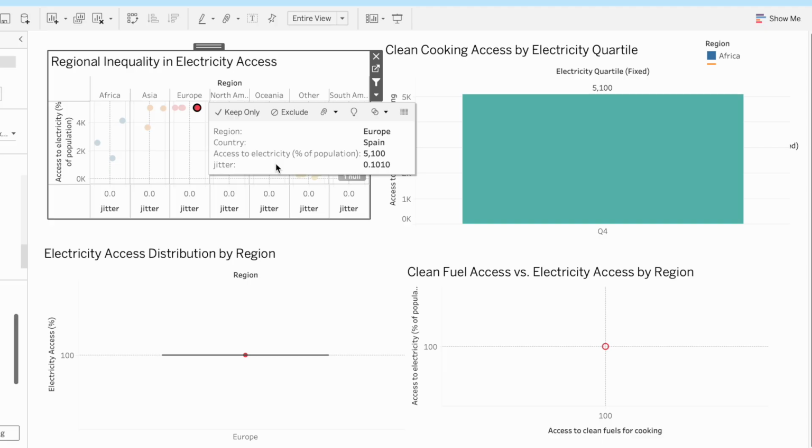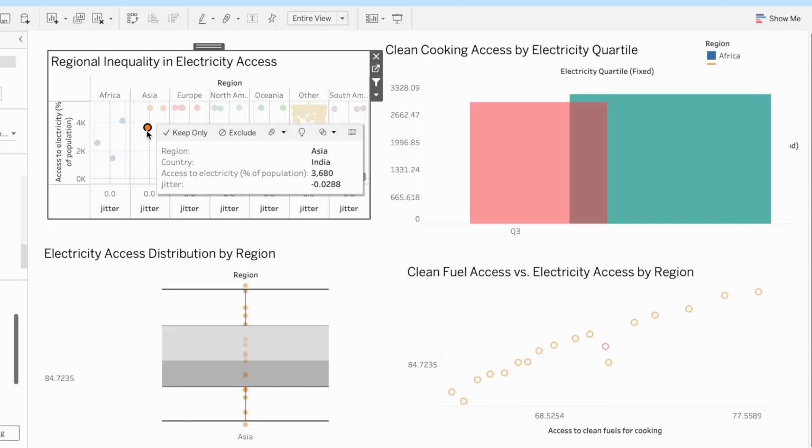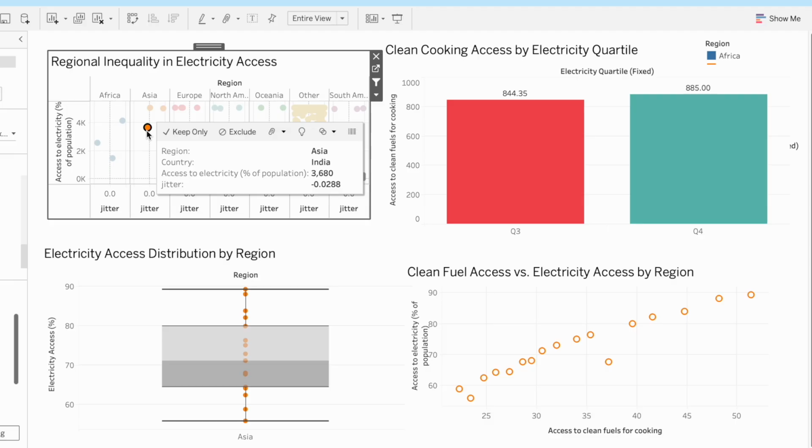Overall, this dashboard powerfully demonstrates that geography and inequality are central to understanding global energy progress, highlighting where urgent attention is needed to achieve equitable access.